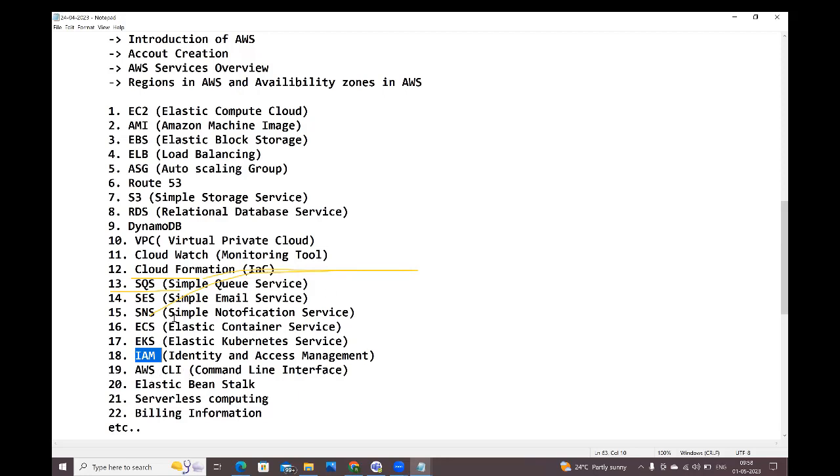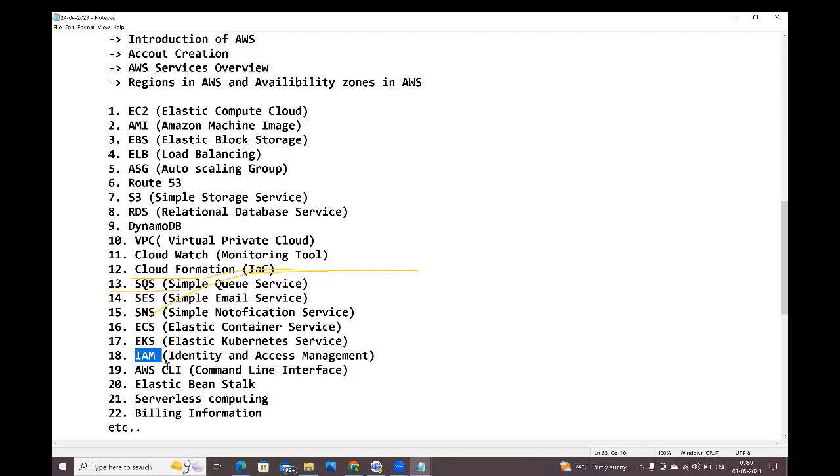You can create an EC2 instance from the command line and you can access that EC2 instance from the command line. You can create an S3 bucket from the command line and you can access the S3 bucket from the command line. See guys, whatever activities we are doing in the AWS Management Console, everything we can do from the command line interface also.